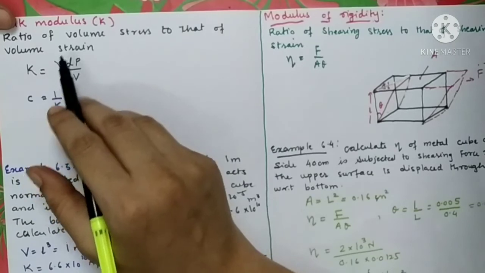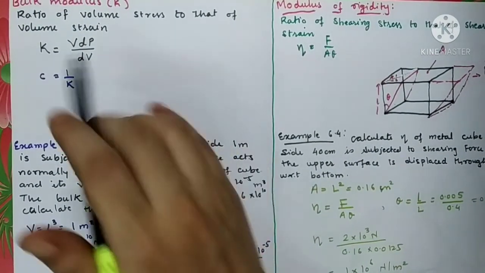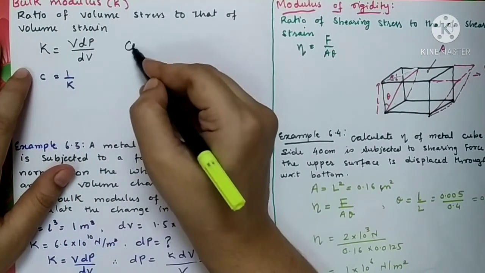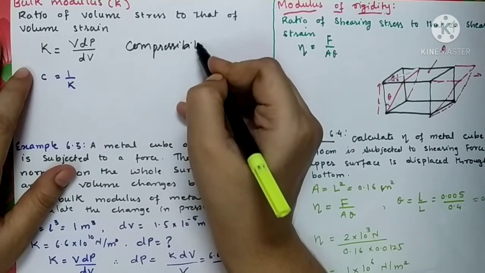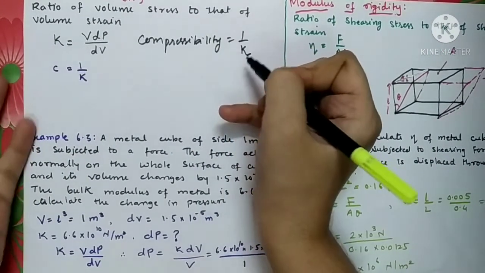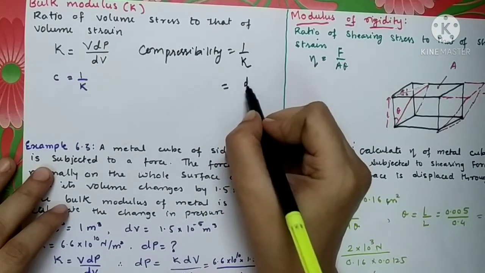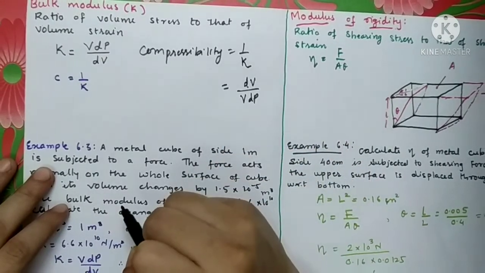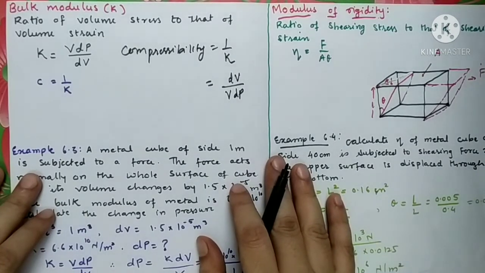One more important thing, as we have studied, bulk modulus is denoted as K, and the reciprocal of bulk modulus is called compressibility. Compressibility is the reciprocal of bulk modulus. You can write it as dV upon VdP, as it is exactly the reverse of the bulk modulus.